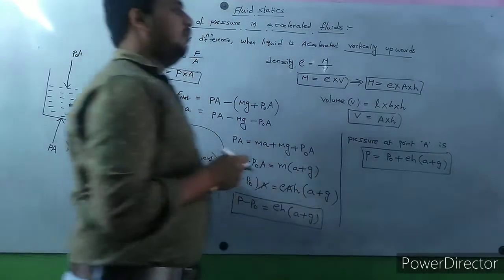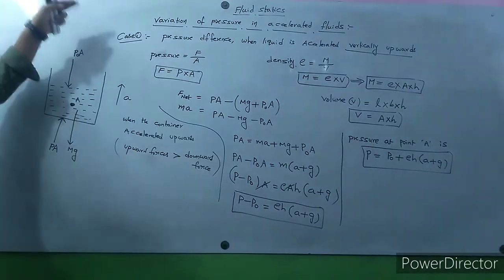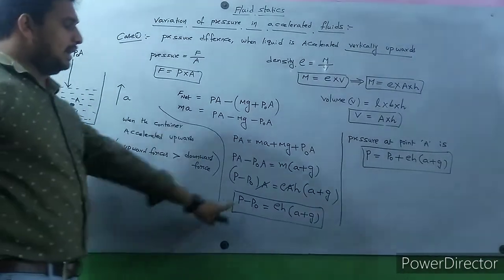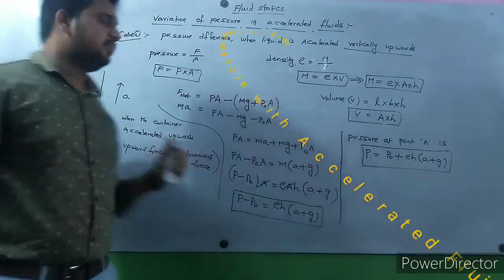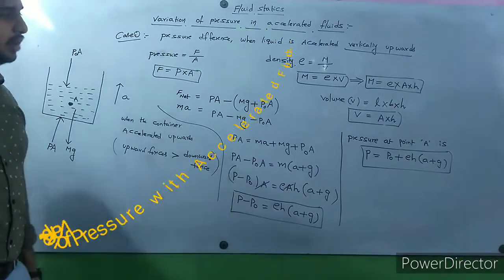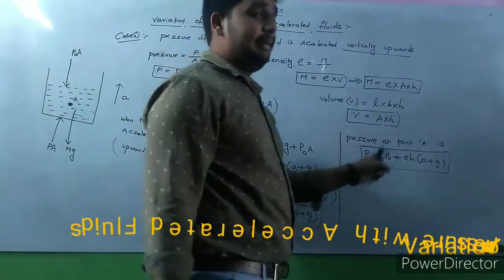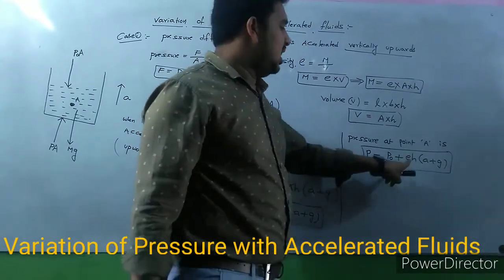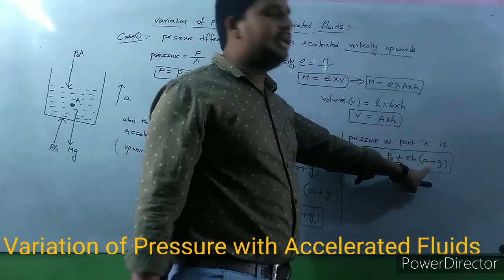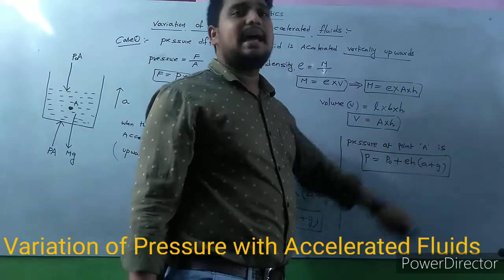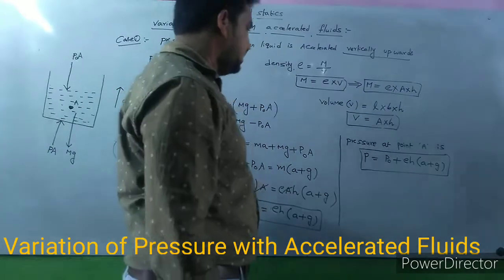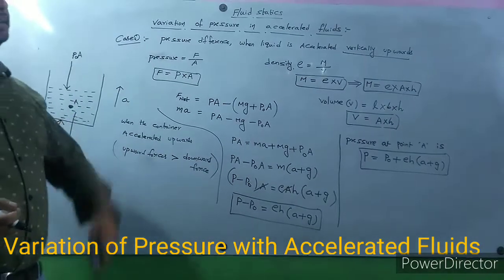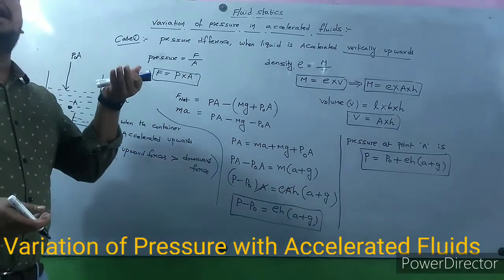Whenever fluid is accelerated upwards with acceleration a, the pressure at a point is P equal to P0 plus rho h (a plus g). Here P0 is atmospheric pressure, rho is density, a is acceleration, and g is acceleration due to gravity. So this is case 1, when liquid is accelerated vertically upwards.